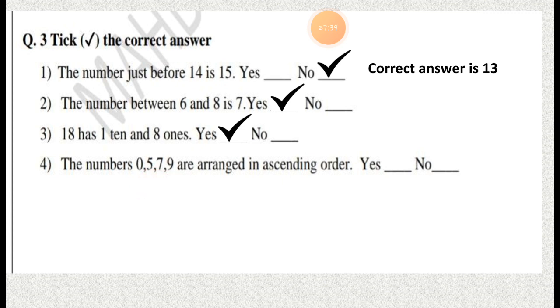So this is the correct sentence. These numbers, 0, 5, 7 and 9, are properly arranged in ascending order. So this given sentence is the correct sentence. There is nothing wrong in the sentence. So we have to put the right sign because this sentence is the correct one.